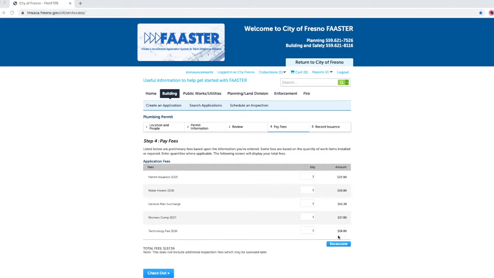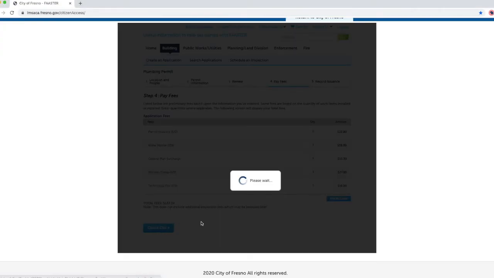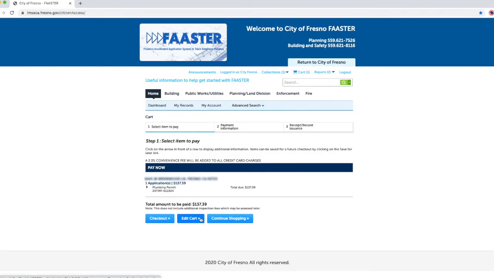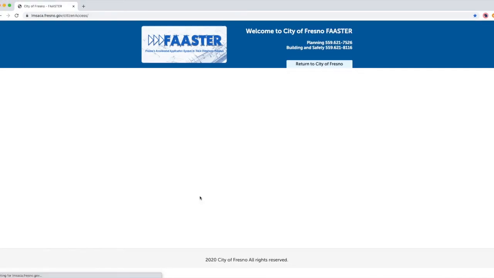In this step, you will see your fees automatically populate according to your input of your permit application. Click on Checkout. Under Cart, Step 1, select Item to Pay. In this step, you will see your fees under Pay Now. Click on Checkout, Paying the Fees. Under Cart, select the item to pay.